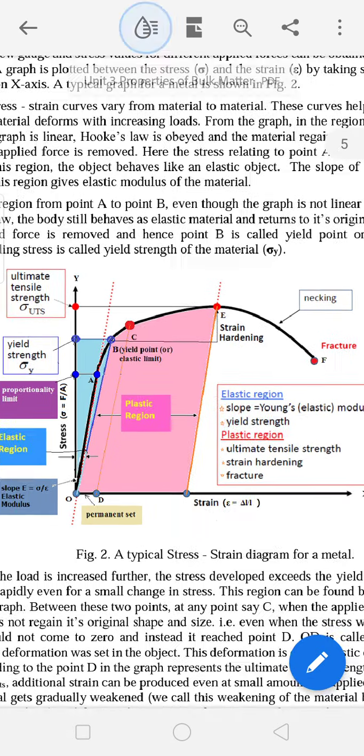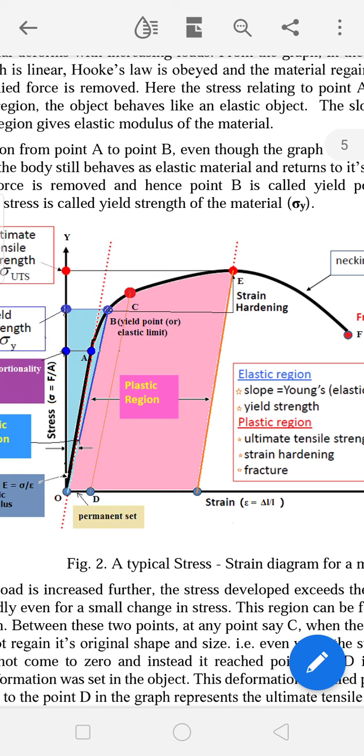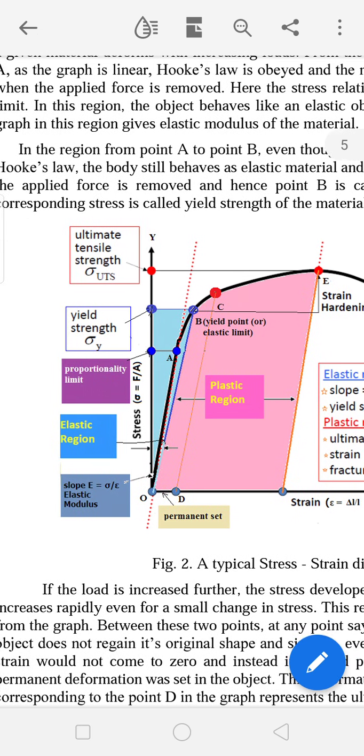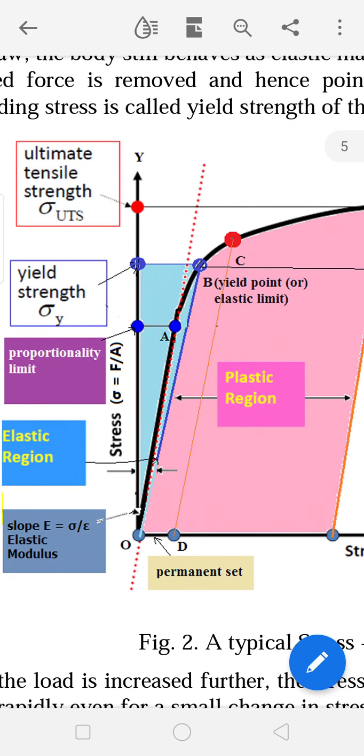So if you once again want to see, here in the graph, point O to A is the proportionality region, and A to B is the elastic region. From point O to A only Hooke's law is satisfied, and from point A to B Hooke's law is not satisfied, but the material is in elastic nature only. So from point O to B, the material exhibits elastic nature, that is represented by sky blue color.